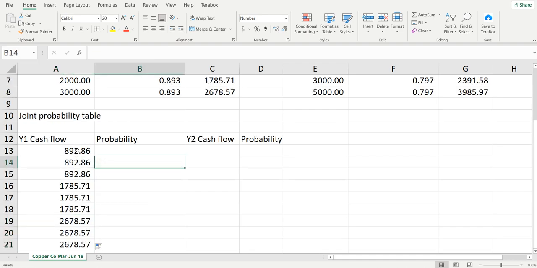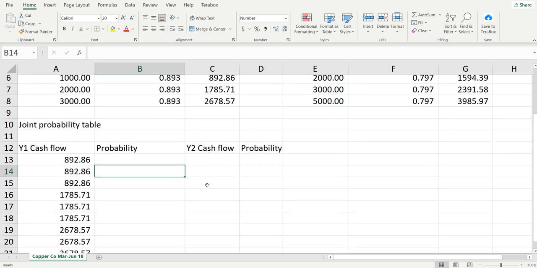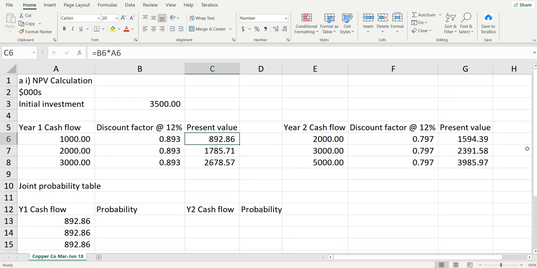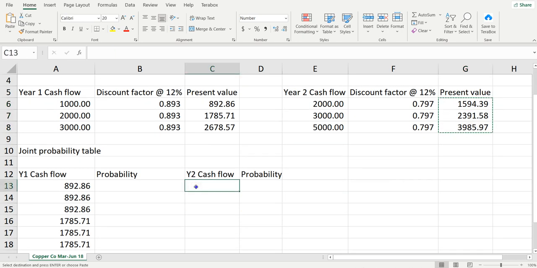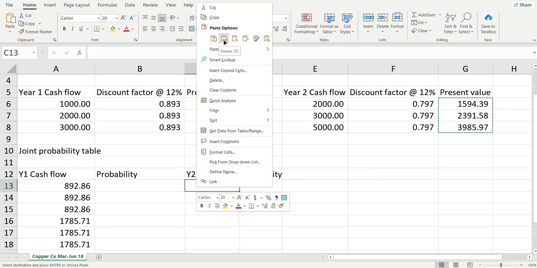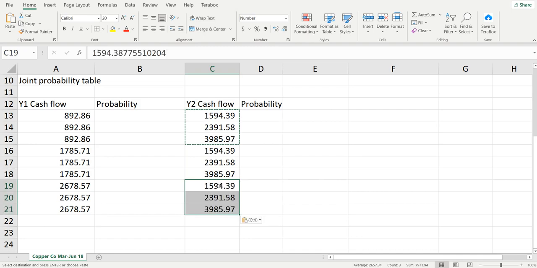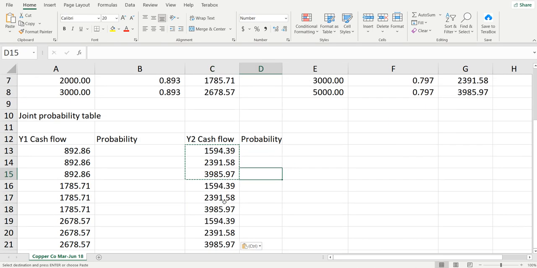So first one in a row, second one in a row, and third one in a row. For year 2 we'll do the different part. Copy and paste the values, then copy and paste. So this one in a row and this one, all of them one after another. I hope you understand it.